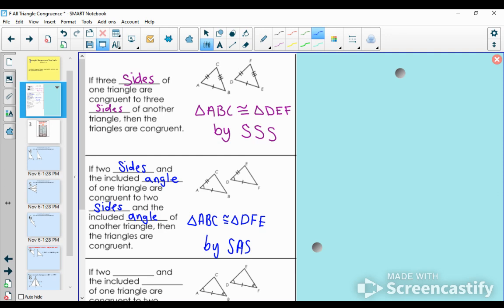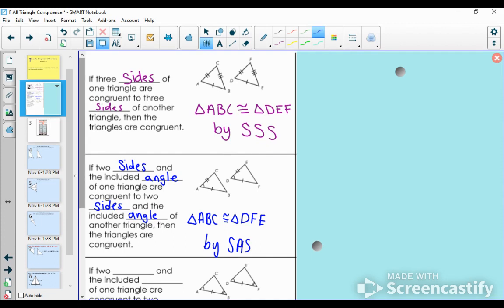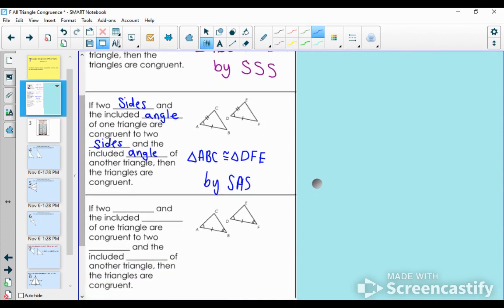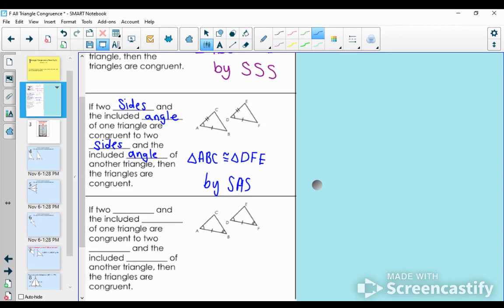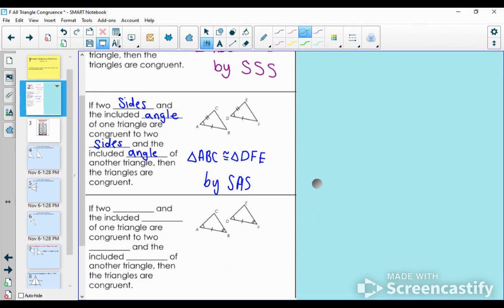And I know I'm going pretty fast through these, but I'm assuming at this point we're already familiar with a lot of these shortcuts. We've got one more on the left side of this page, and then we'll do the 3 over on the right. I've got another set of congruent triangles.